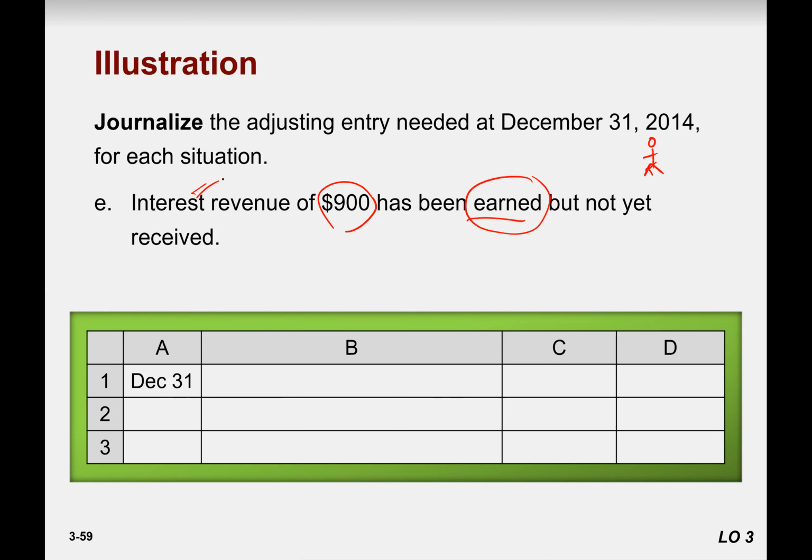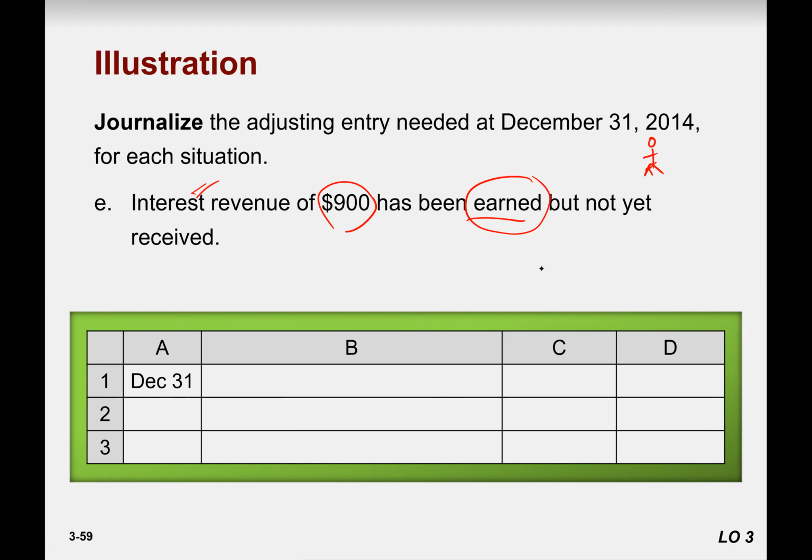This is healthy discussion. I'm not going to judge. Interest receivable and interest revenue. Okay. Min, I think it's interest receivable and interest revenue.